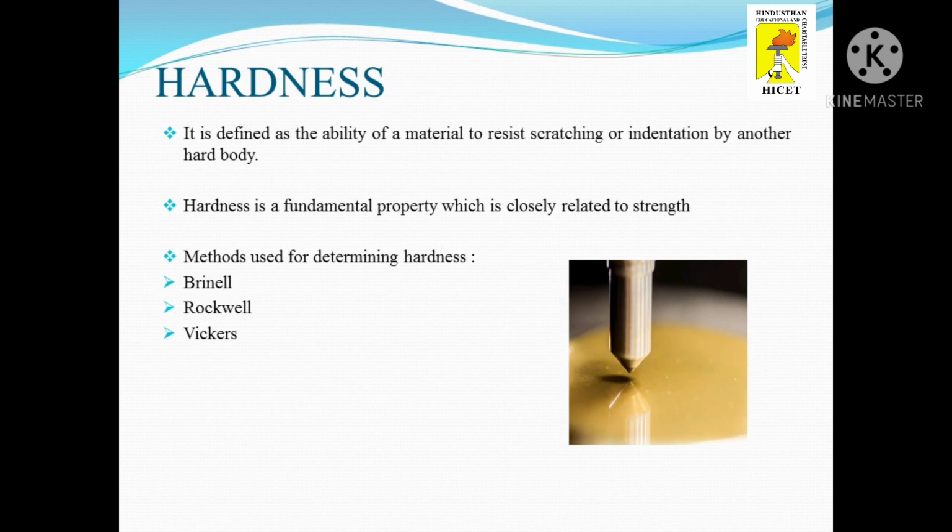Hardness. It is defined as the ability of a material to resist scratching or indentation by another hard body. Hardness is a fundamental property which is closely related to strength. So how to find hardness? By using the Brinell, Rockwell and Vickers hardness tests, we can determine the hardness of the material.